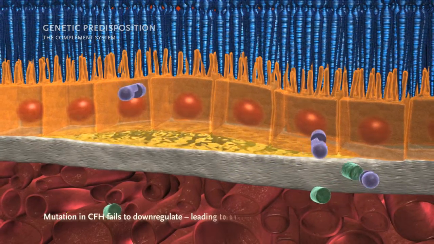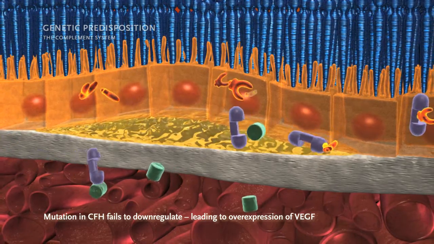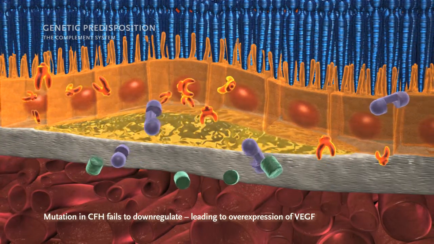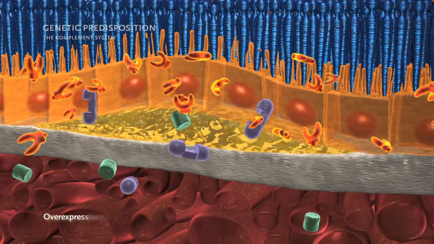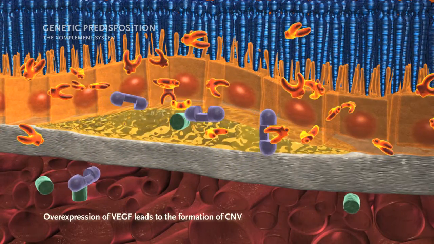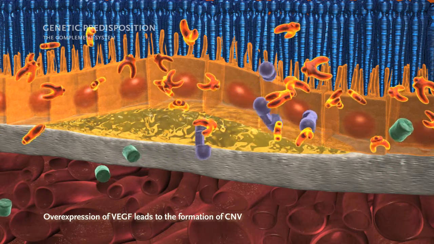Therefore, mutation in CFH fails to downregulate complement-mediated inflammation, leading to overexpression of VEGF and/or direct damage to RPE cells. In wet AMD, this overexpression of VEGF caused by uncontrolled complement within Bruch's membrane and the RPE leads to the formation of CNV.